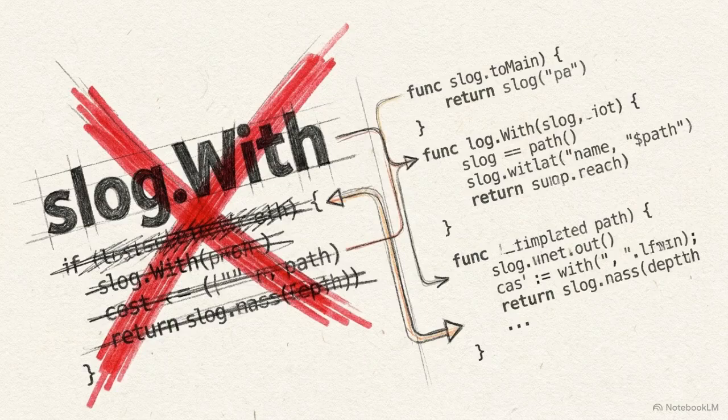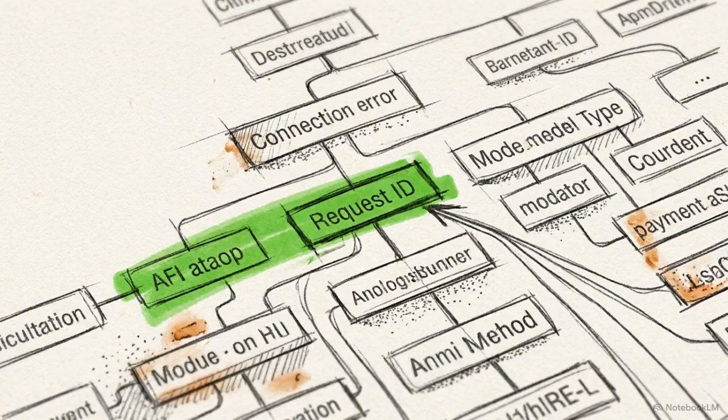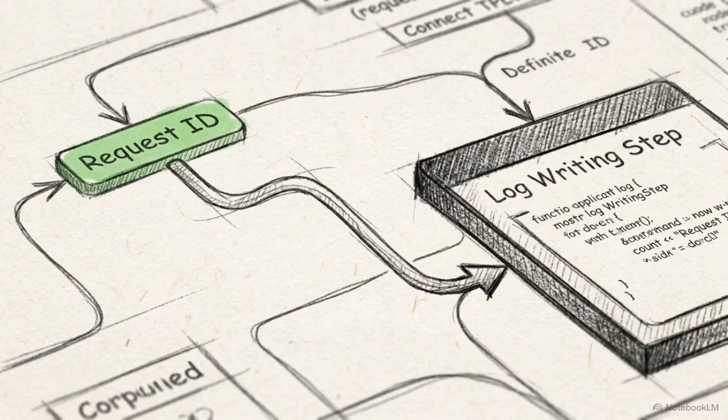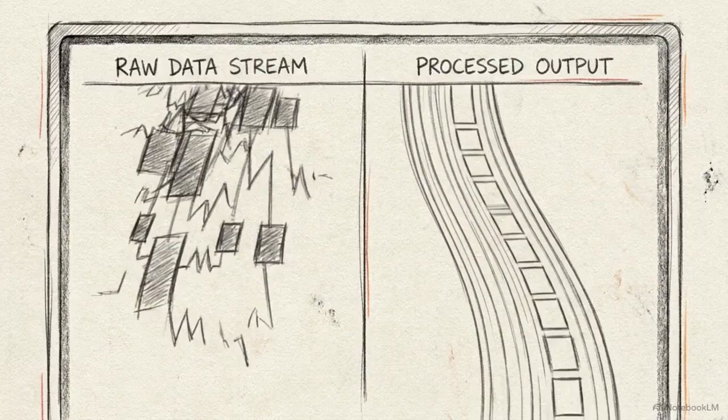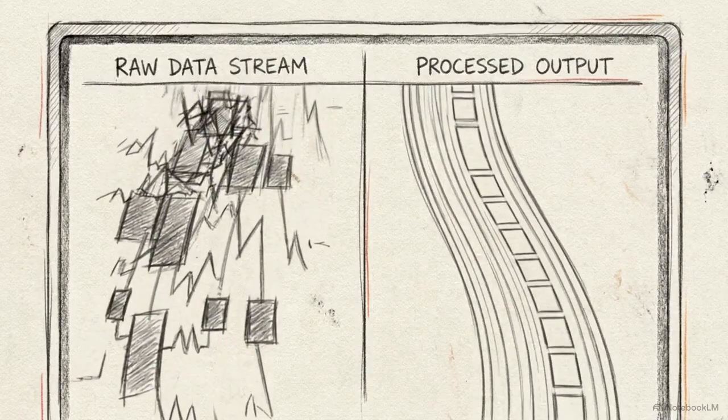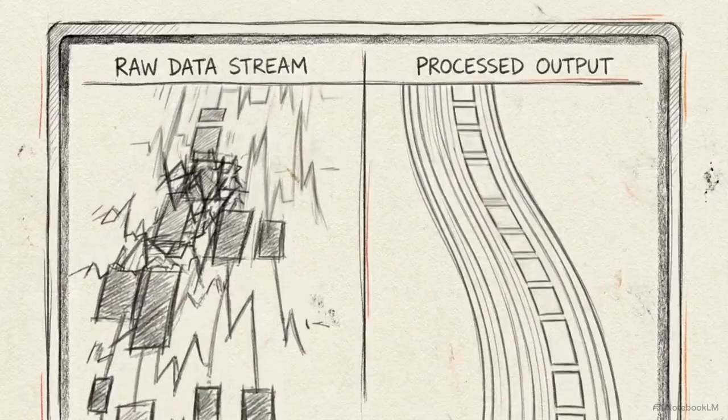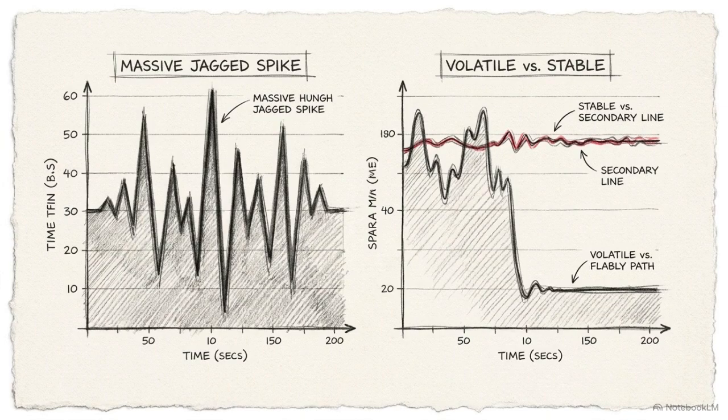For the logging hotspot, we optimize by shifting when the work happens. Instead of allocating a new logger struct on every incoming request, we configure a custom handler to extract the request ID directly from the context only at the exact moment an error or log line is actually written. The application logic remains untouched. The performance gain comes solely from reducing the friction between the code and the Go memory allocator.